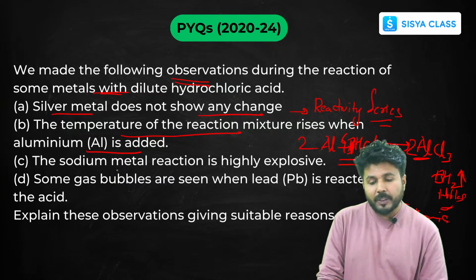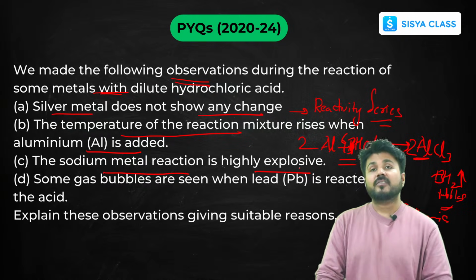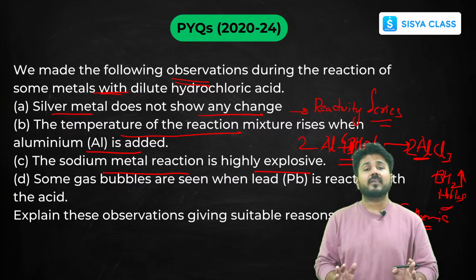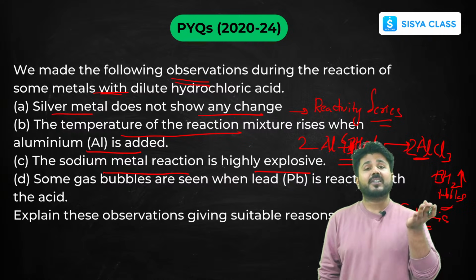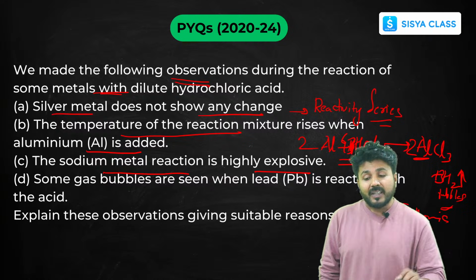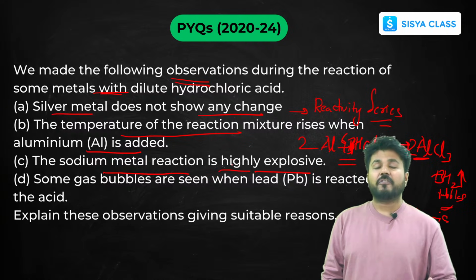The third one, sodium metal reaction is highly explosive. Since sodium and potassium are those metals that are very reactive, placed at the top of the reactivity series, that's why they are very explosive metal reactions.